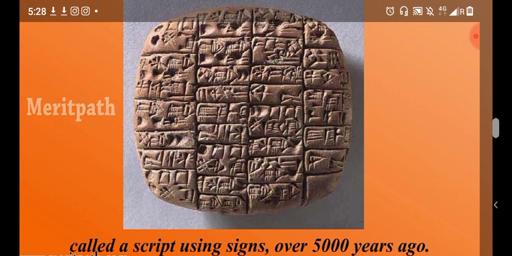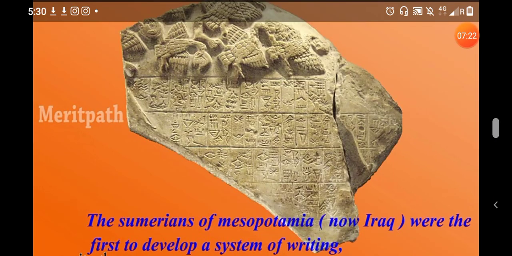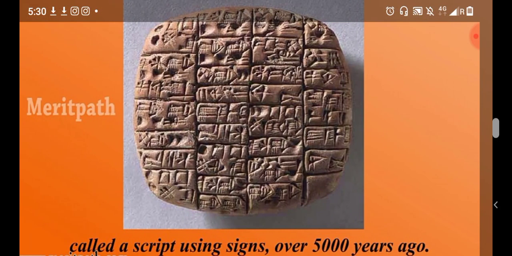They made symbols for the pictures, a script using signs, over 5000 years ago. That is an important point: the Sumerians of Mesopotamia, now in Iraq, were the first to develop a system of writing, called a script using signs, over 5000 years ago.